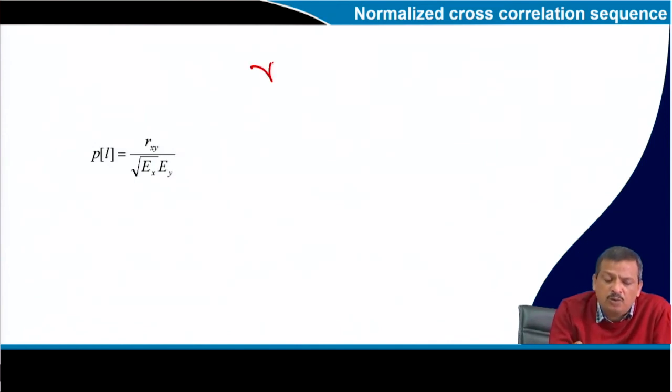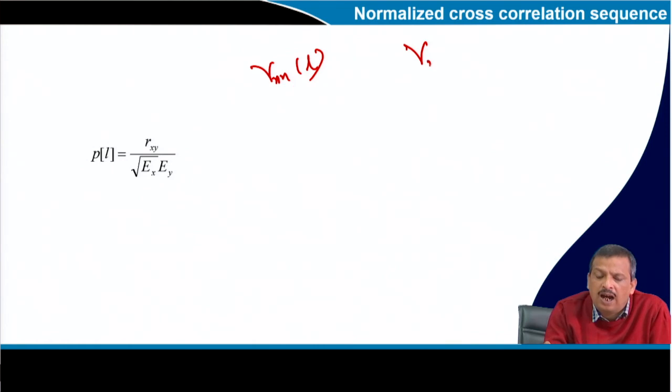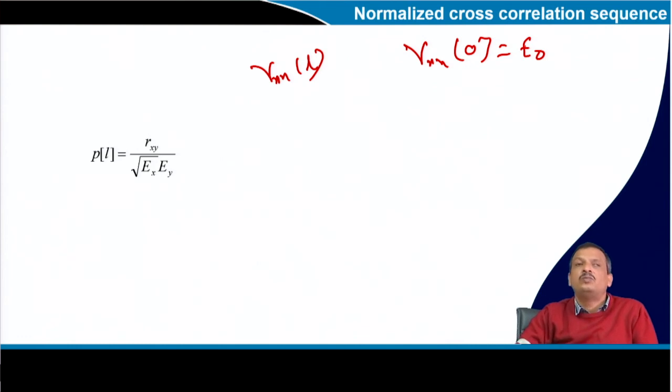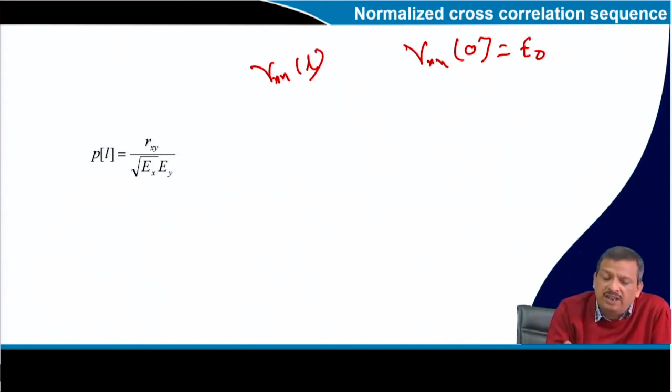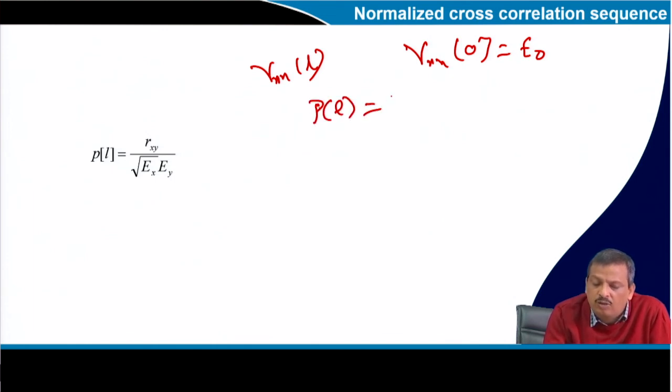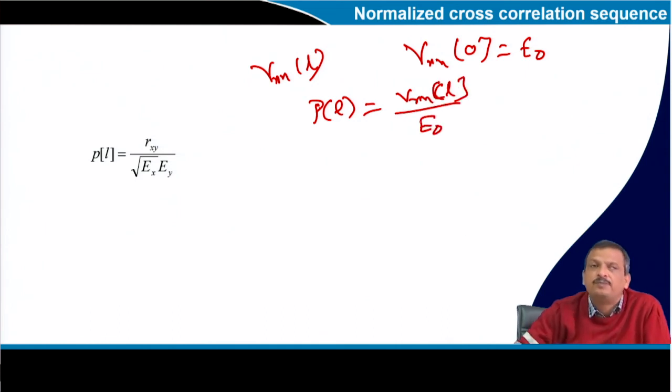So, I compute Rxx[l]. I know Rxx[0] is equal to E0. If it is autocorrelation, the normalized autocorrelation coefficient, let us say ρ[l], is equal to Rxx[l] divided by E0.